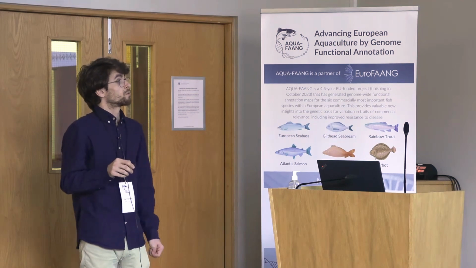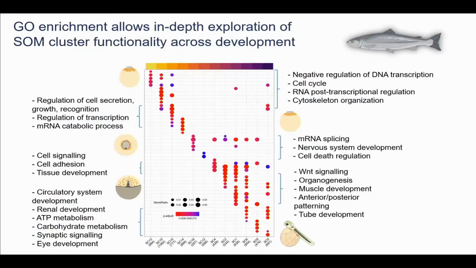Right, so as we go further down into late blastulation and the start of gastrulation, we have mRNA splicing, nervous system development, which is a bit of a shocker because there's no brain in the embryo there. But this is also associated with endoderm development and things like that. I've looked at the specific genes, and it's endoderm terms and stuff like that. So it doesn't necessarily mean that there's a brain at that point.